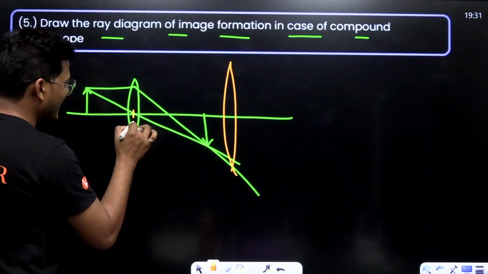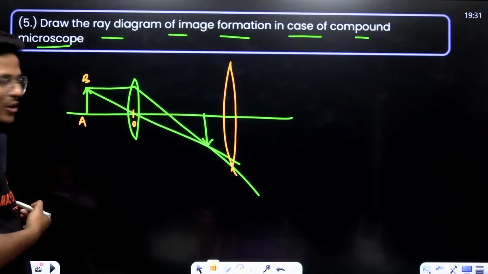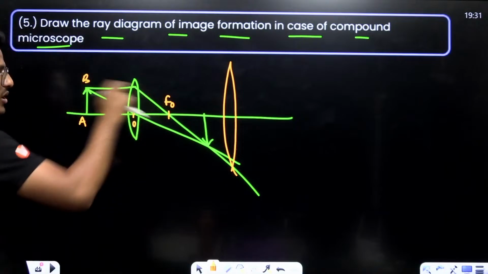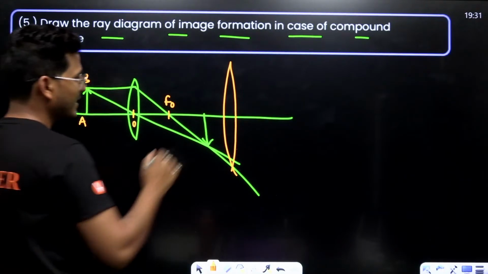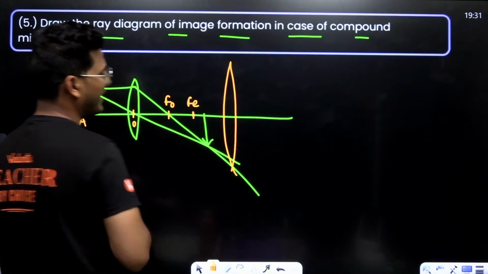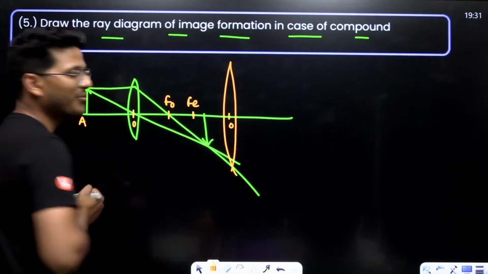This is the objective piece. This is an object. This is FO, focus of objective piece, and here FE, focus of eyepiece, and this is the optical center of eyepiece.